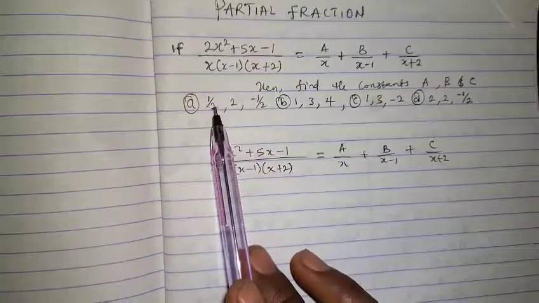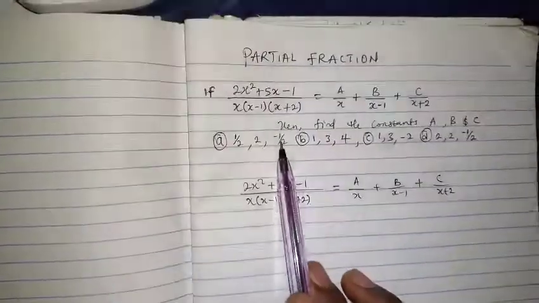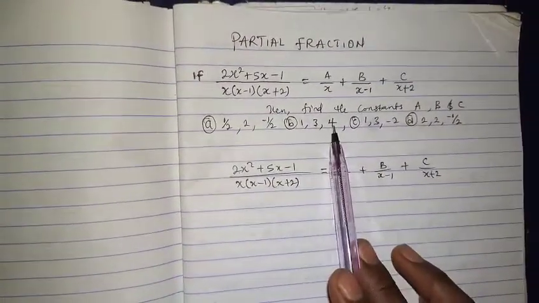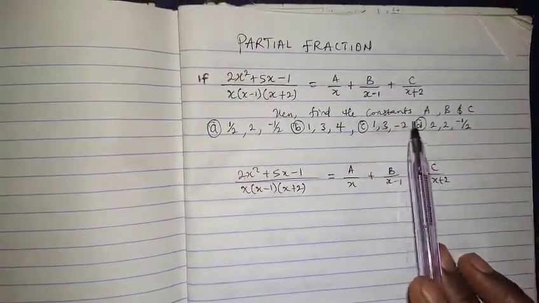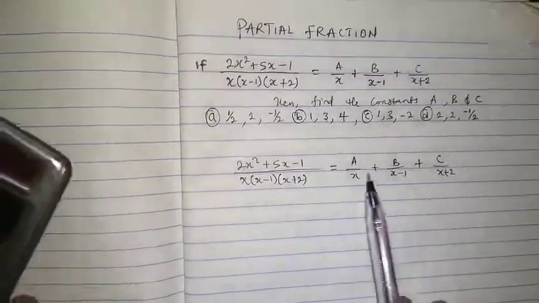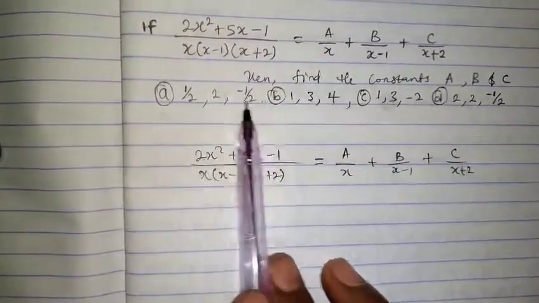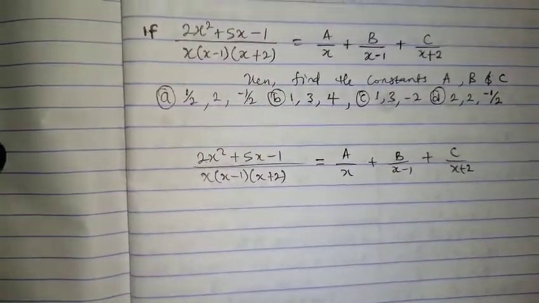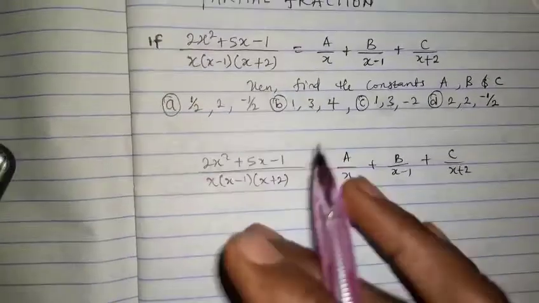It implies that a can be this, b can be this, c can be this, and so on for each option. So the values of a, b, and c can be any of these. What we're trying to do now is nothing but to pick the correct one.